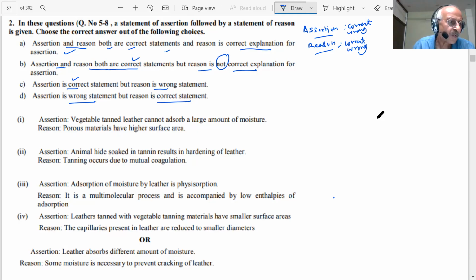Okay. So what we are saying, student, first question he says, for example, vegetable tan leather cannot absorb large amount of moisture. Tell me, is it correct statement?